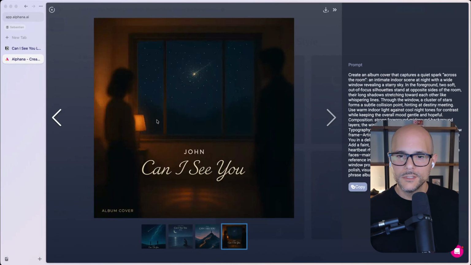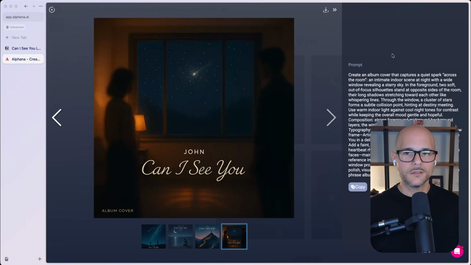Let me just read this prompt as an example, right? Create an album cover that captures a quiet spark across the room. An intimate indoor scene at night with a wide window revealing a starry sky. In the foreground, two soft, out-of-focus silhouettes stand at opposite sides of the room, their long shadows stretching toward each other like whispering lines.